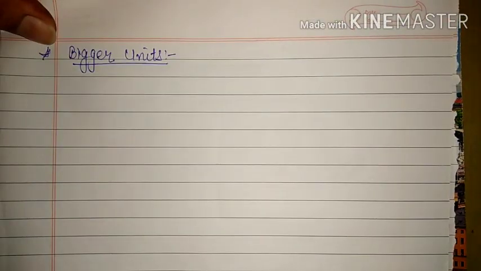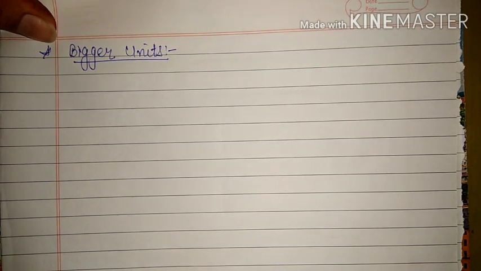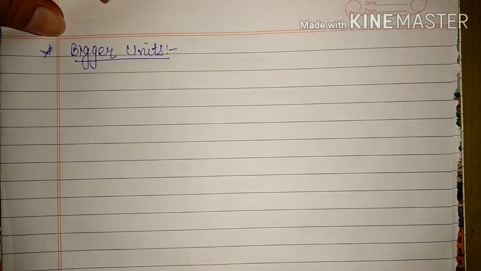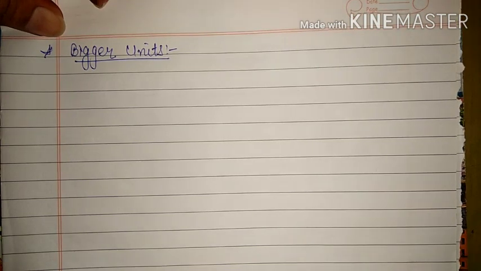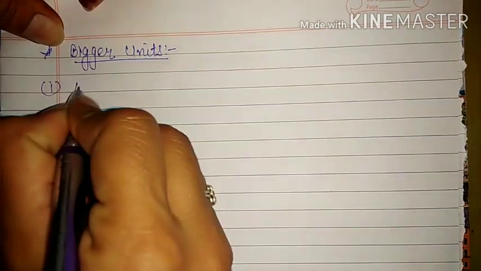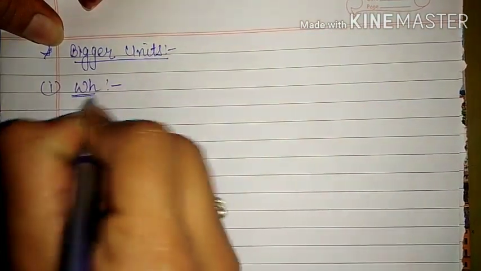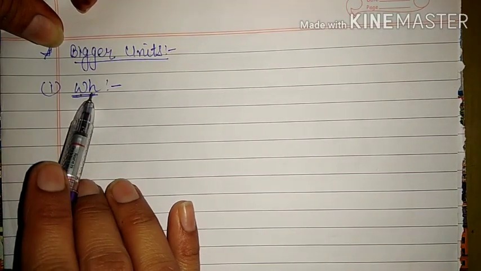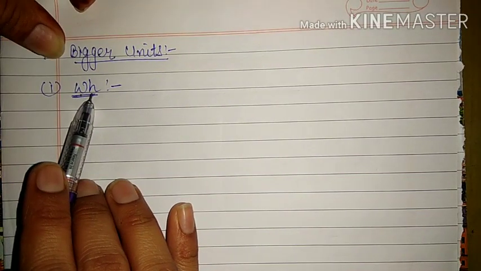In case of work done, we have seen some larger units, for example kilo, mega, giga. We discussed that. Similarly for energy also we will discuss some bigger units, and the first of them is watt hour. Look carefully, watt is the unit of power and hour is the unit of time.